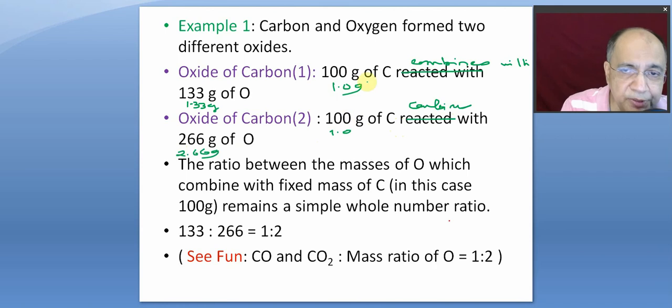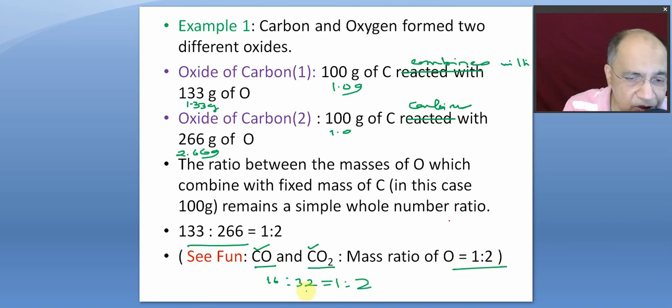So we have kept the mass of carbon fixed. And if you take the ratio of the variable masses of oxygen in the two compounds, you'll find it is simple. Obviously, see the fun. We already know now that carbon has two oxides, carbon monoxide and carbon dioxide. There is one carbon here, one carbon here. So the mass of carbon is fixed, 1 gram atomic mass, supposing 12 gram. And here oxygen is 16 and here it is 32. So 16 is to 32 is 1 is to 2. That is the mass ratio that was found experimentally at those times.